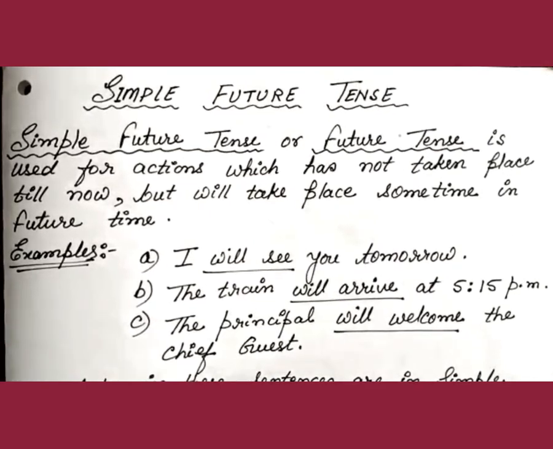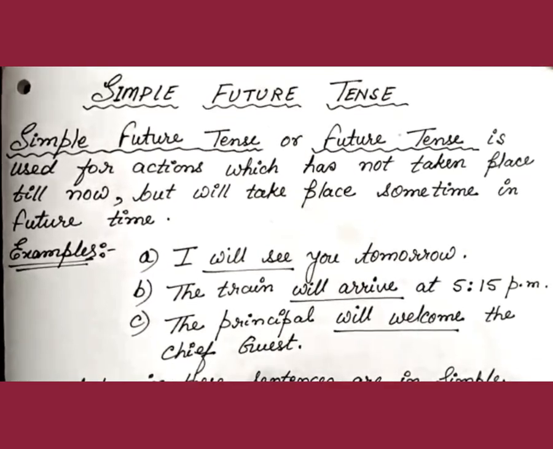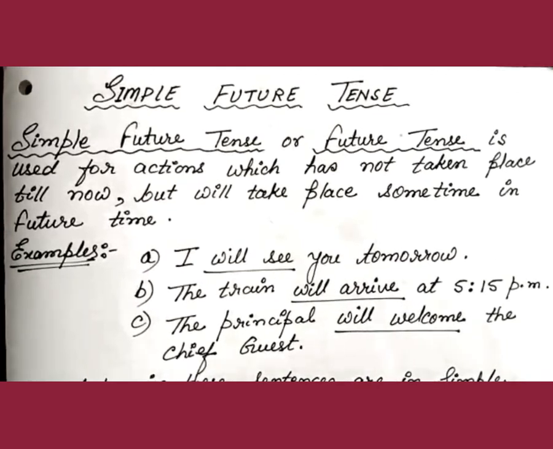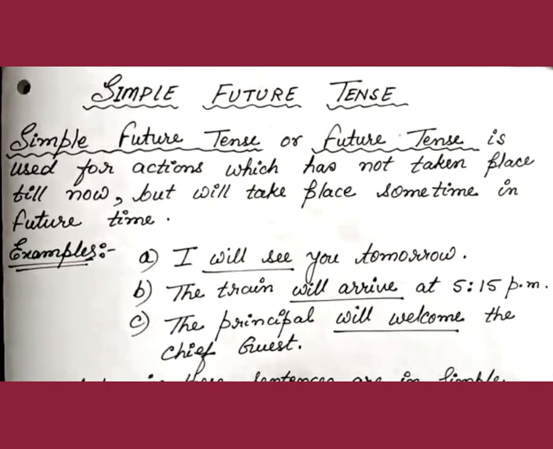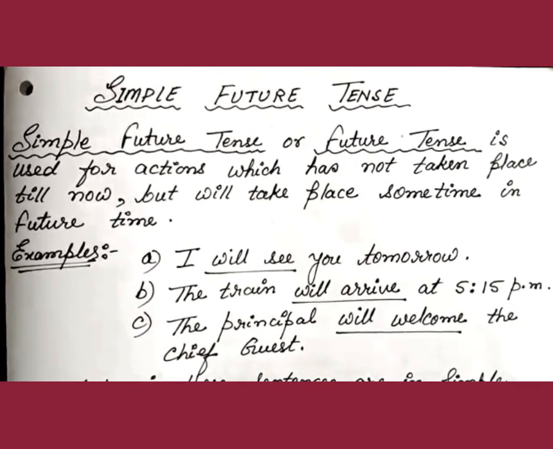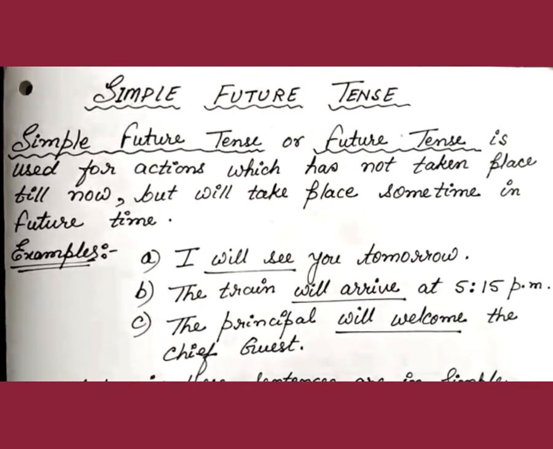So the answer was, the principal will welcome the chief guest. So here the action spoken of is welcoming the chief guest, which has not yet taken place. It will take place a little later, sometime in future time. Hence, the third example also is an example of simple future tense.